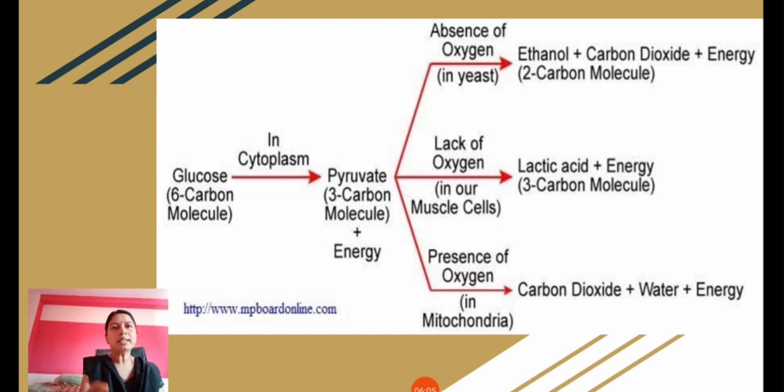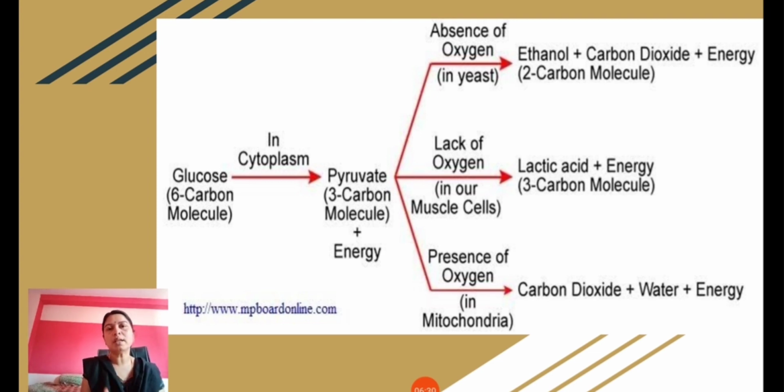And the second step, where again this kind of process occurs due to insufficient oxygen in our muscle cells, it produces lactic acid, but as I told you, it might result in muscle cramps. And the last, third equation, if you see, this is a normal respiration which occurs in all our cells, where pyruvate in the presence of oxygen.